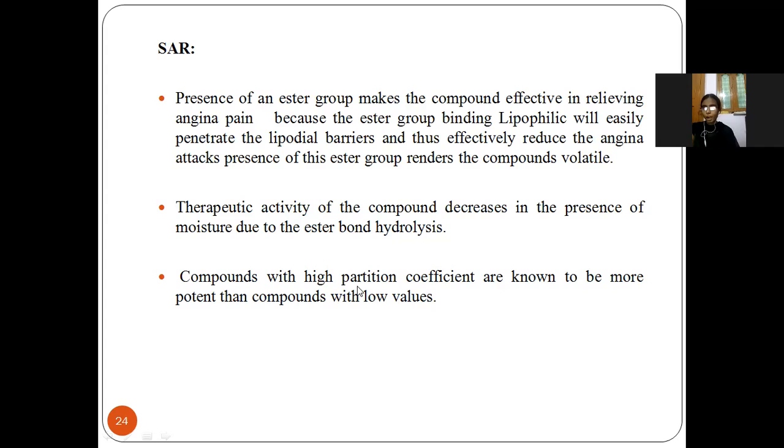The compounds with a high partition coefficient are more potent than those with low values. So if the partition coefficient is high, the compound is also good.